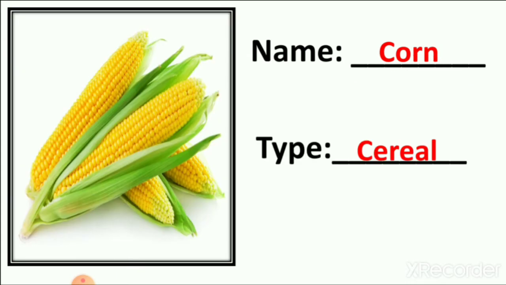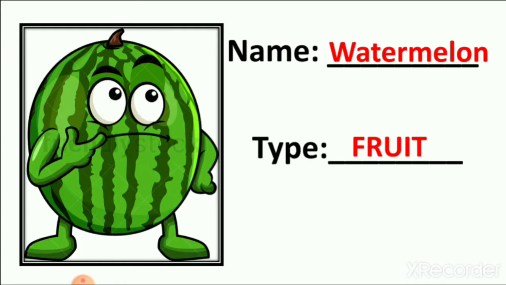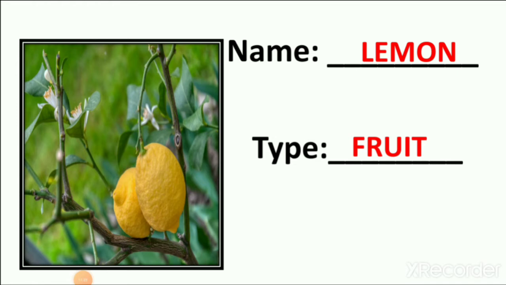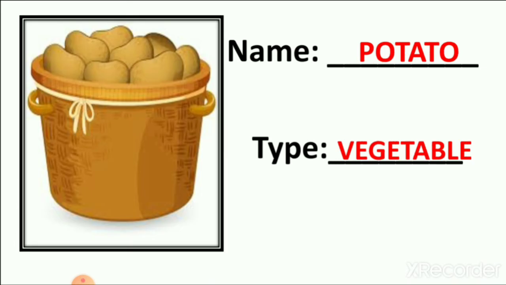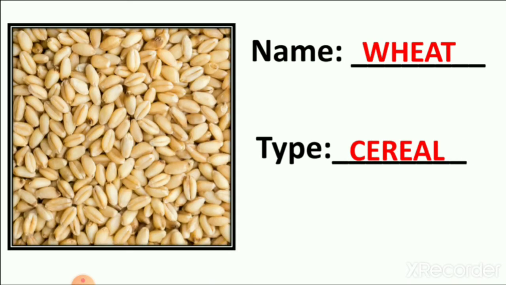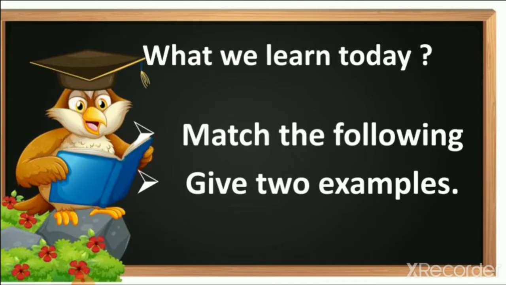Then corn, cereal, then watermelon, fruit, then lemon is also a fruit of the plant, peas, pulses, potato, vegetable, wheat, cereal.